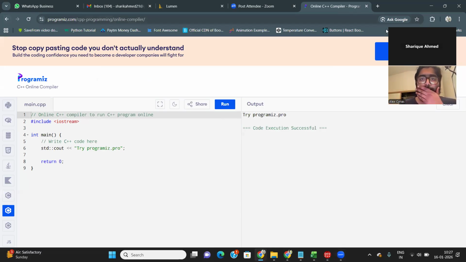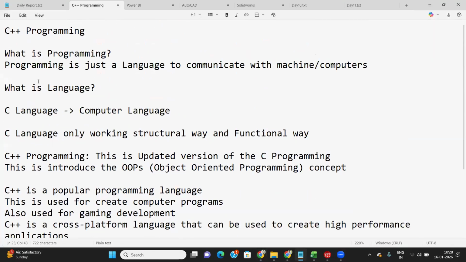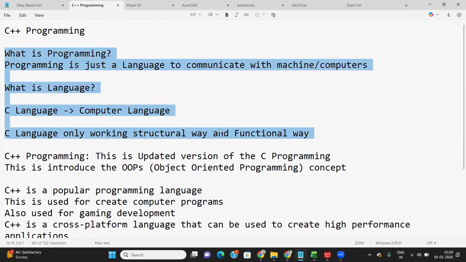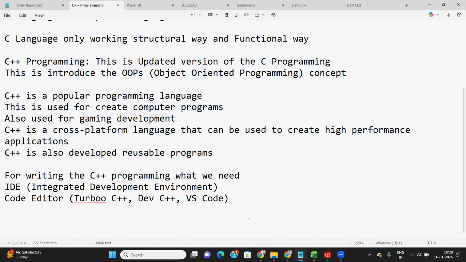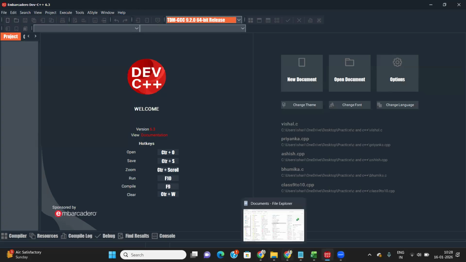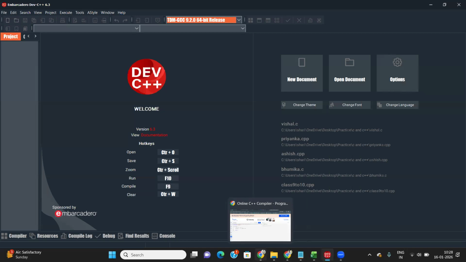You can use any of these for practice purposes, because practice is important. I will explain right now what C programming is and how to use it. Now, the next part: how to write the code in any code editor. You can use an online compiler or Visual Studio Code, whichever way you want to do the coding. So how to use that? Let's start the coding.